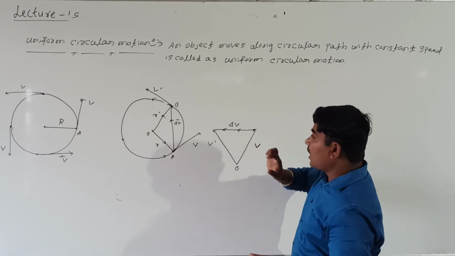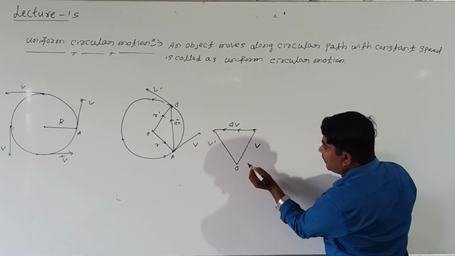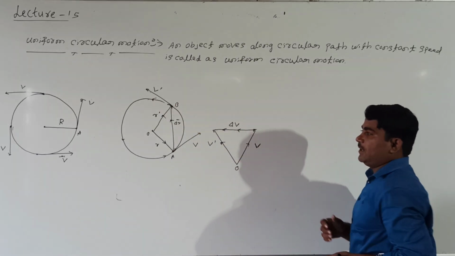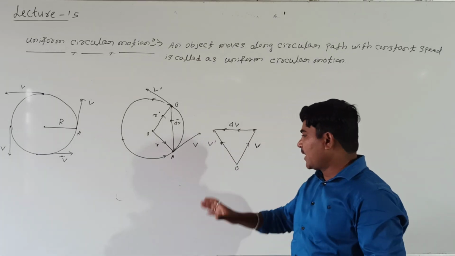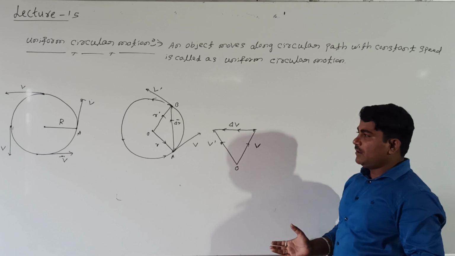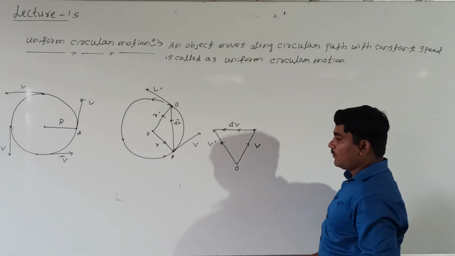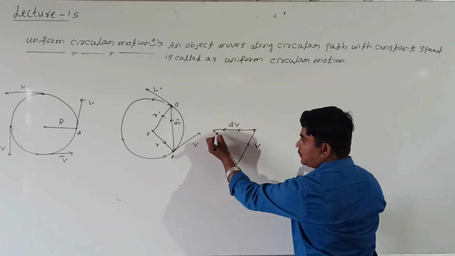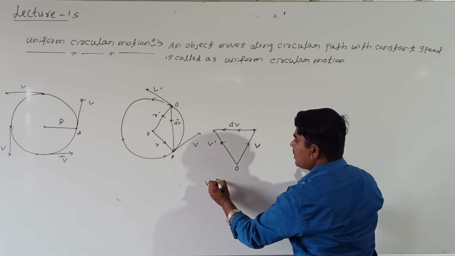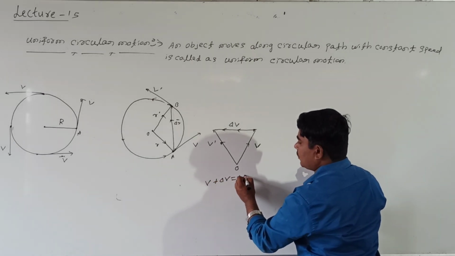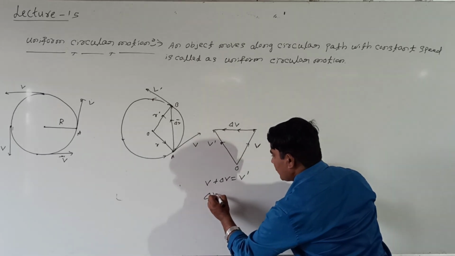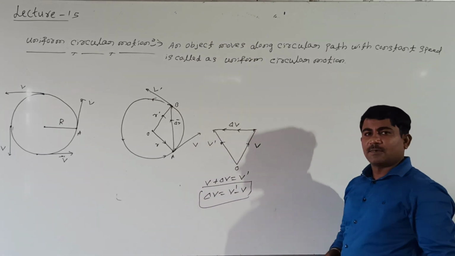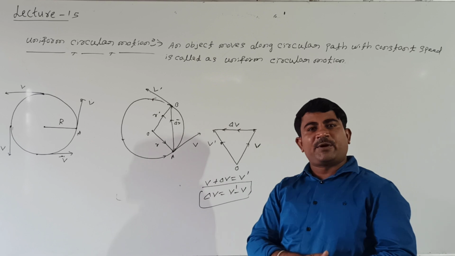In this direction v is available, and in this direction v dash is available. Like displacement, v and del V are in the same order. So v plus del V equals v dash. What is del V? Del V equals v dash minus v. Right or wrong?